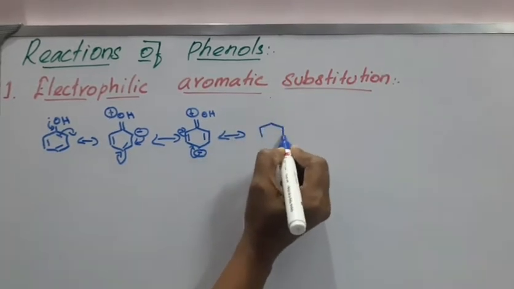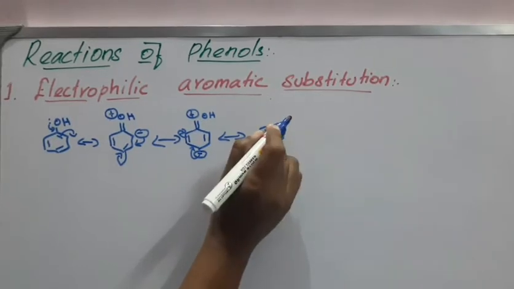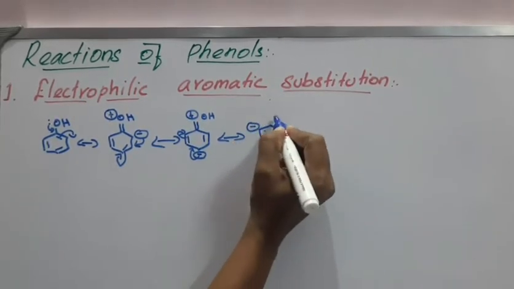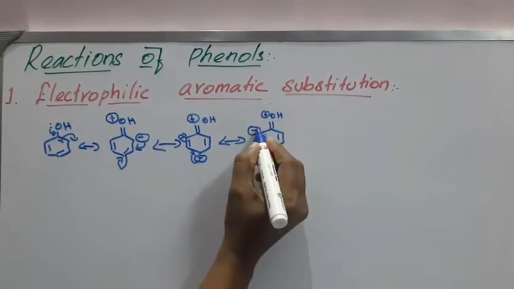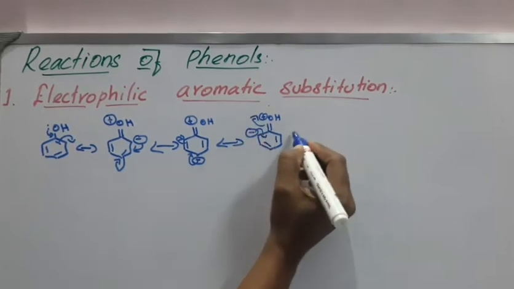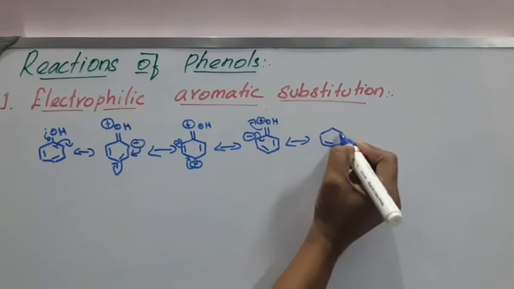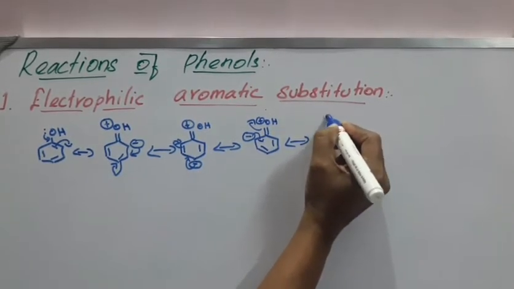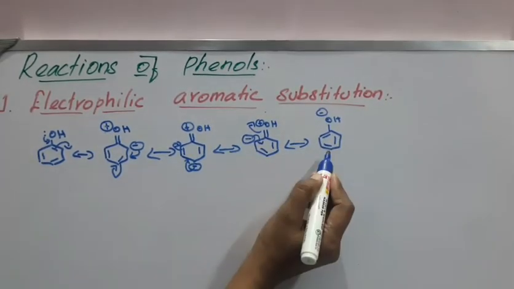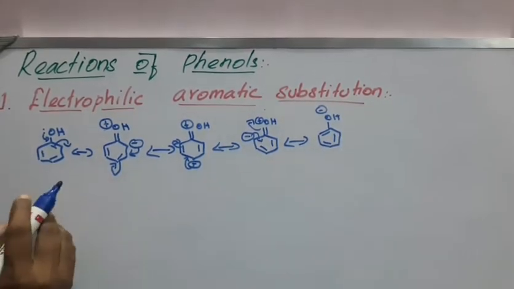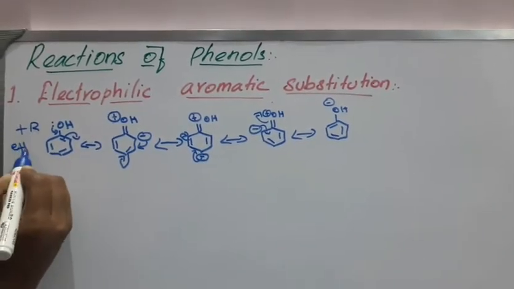Then here, double bond, positive charge, OH. After it comes towards here, this is a resonance structure, a canonical structure. So here you see that this is the plus R effect.